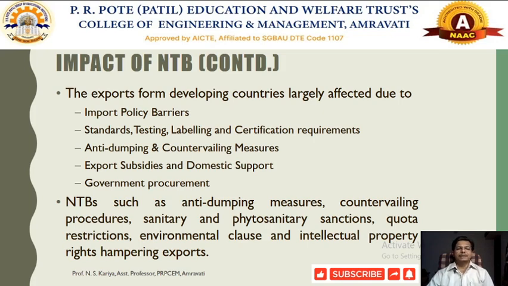Some other forms of NTBs that we recently discussed: anti-dumping measures, countervailing procedures, sanitary and phytosanitary sanctions, quota restrictions, environmental clauses, and intellectual property rights hampering exports. Say for example, in medicines, most of the intellectual property rights are under the control of the US and other highly advanced countries, so they are imposing some restrictions. How will India deal with them? Recently, we also started exporting the corona vaccine and other medicine to many countries.